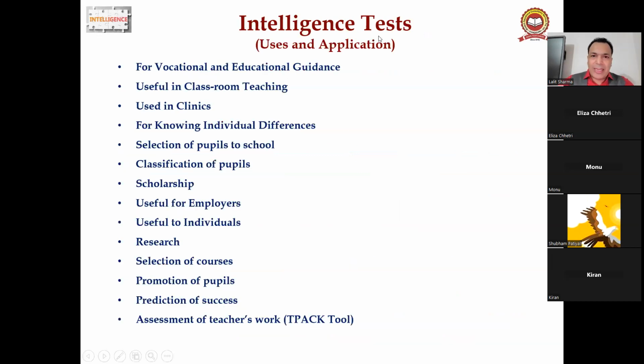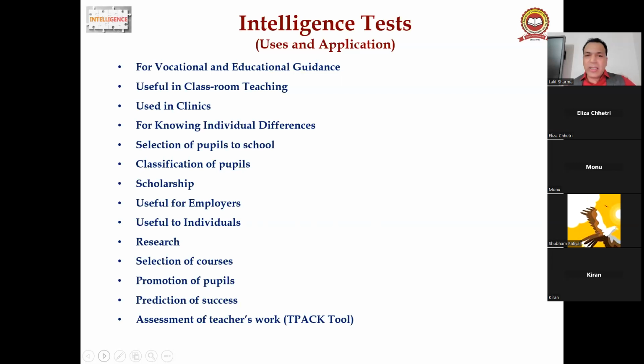Okay, next we talk about the last topic, intelligence tests. So guys, these are the intelligence tests. Being a teacher, you should have knowledge of these tests, how to perform them and how to get results from the student. Look, there are tests on every topic, right? Do you know about these tests? Have you applied them on your students?